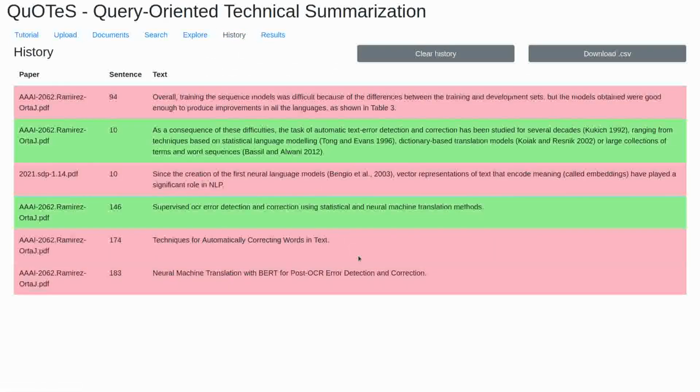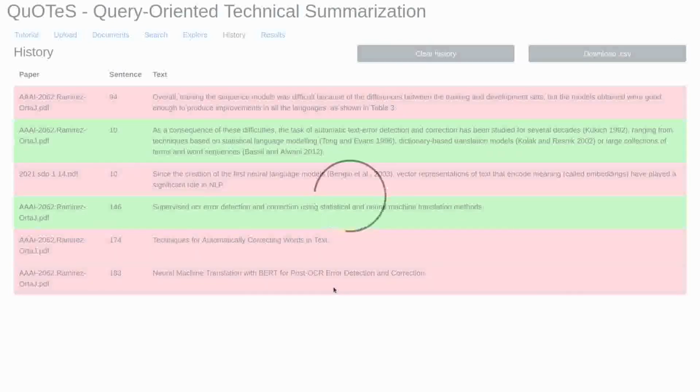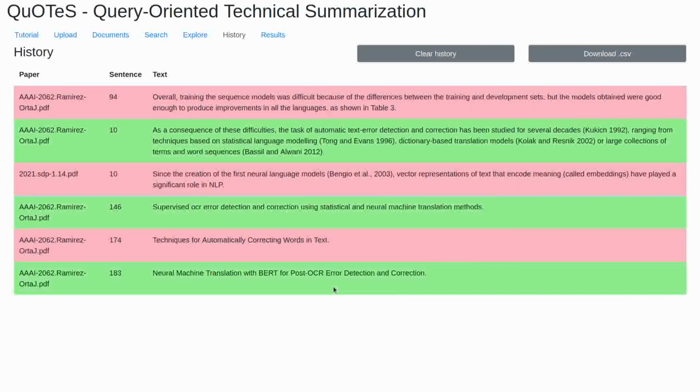In the History tab, you can see what you have labeled so far and where to find it in the papers. Like before, you can click on a sentence to relabel it if you want. You can also clear the history you have created or download it as a CSV file.